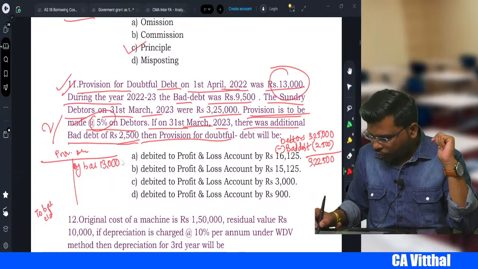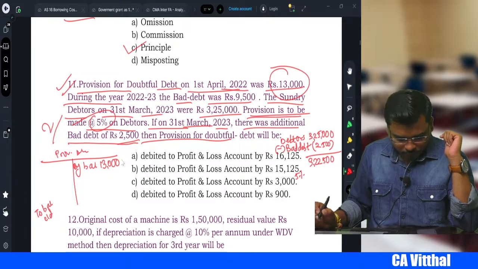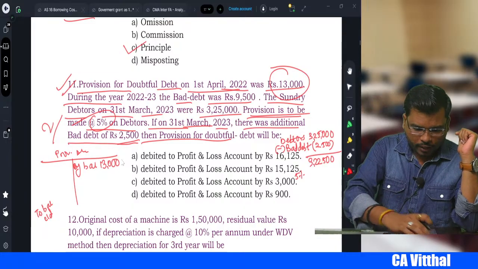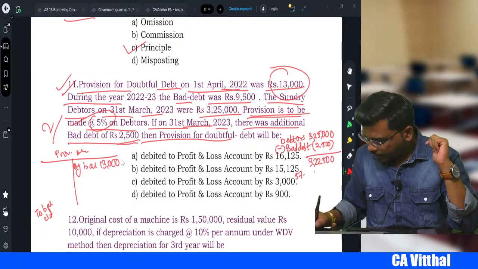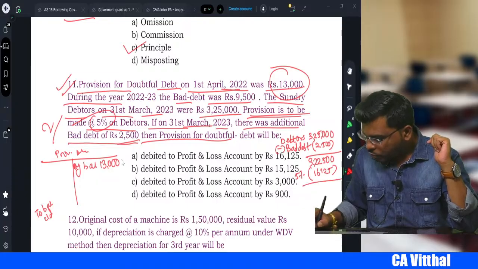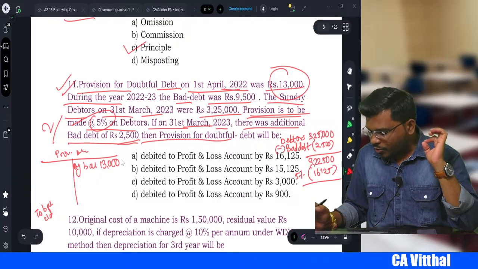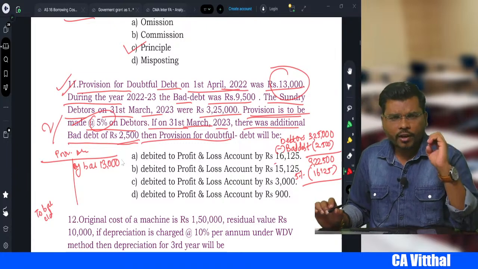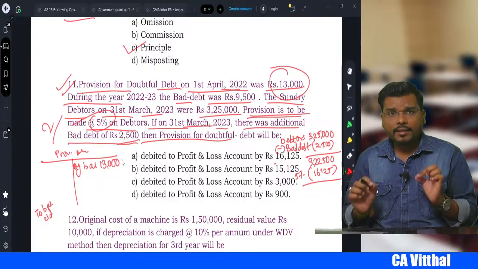From this we should make 5% provision. So 5% we get 16,125. Many students generally write this answer 16,125, but this is not the answer.